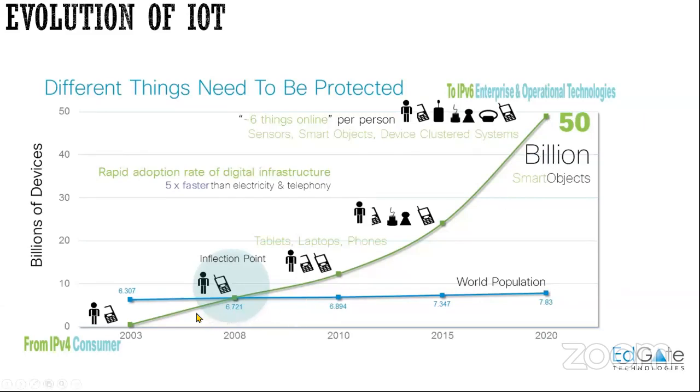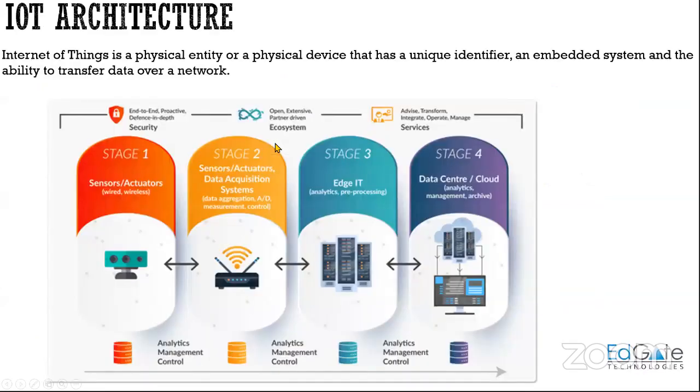So you can see how IoT has revolutionized the world, right? How many devices have increased. So this is how it has evolved over the years. Right? So coming to the IoT architecture, what are the different stages in this IoT architecture?